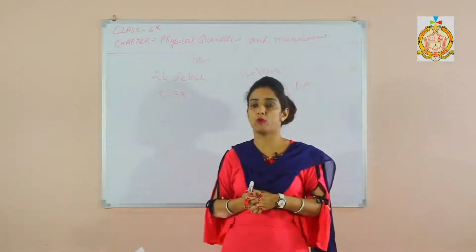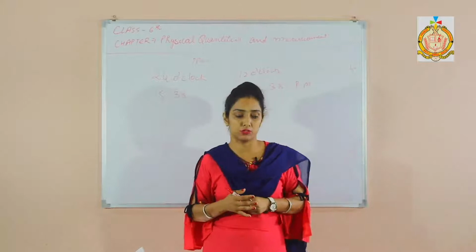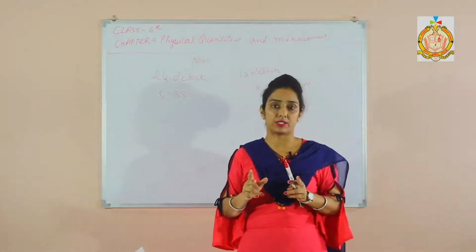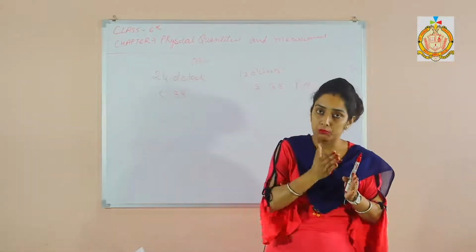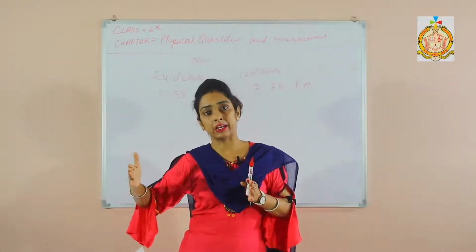Next one is the stopwatch. A stopwatch is used to measure the time interval between two events, right? We start at the beginning point and stop at the end.